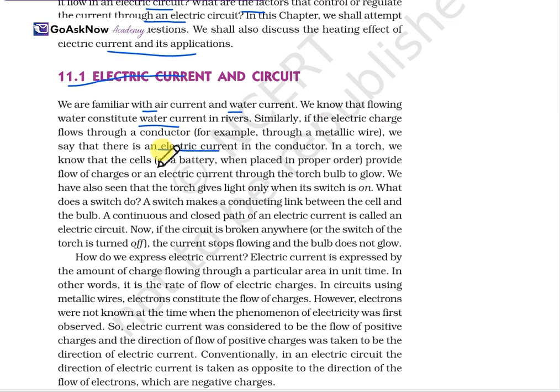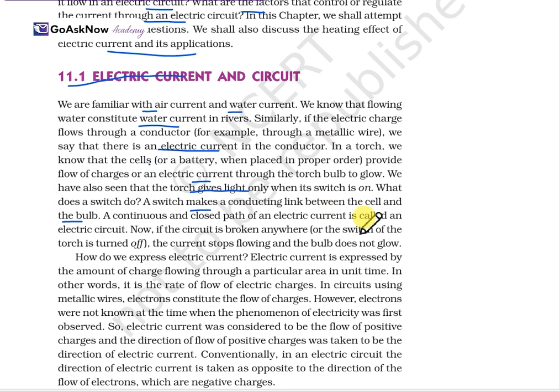In a torch, we know that the cells or battery, when placed in the proper order, provide a flow of charge, an electric current, which makes the torch bulb glow. We have also seen that the torch gives light when it is switched on. What does its switch do? A switch makes a conducting link between the cell and the bulb.